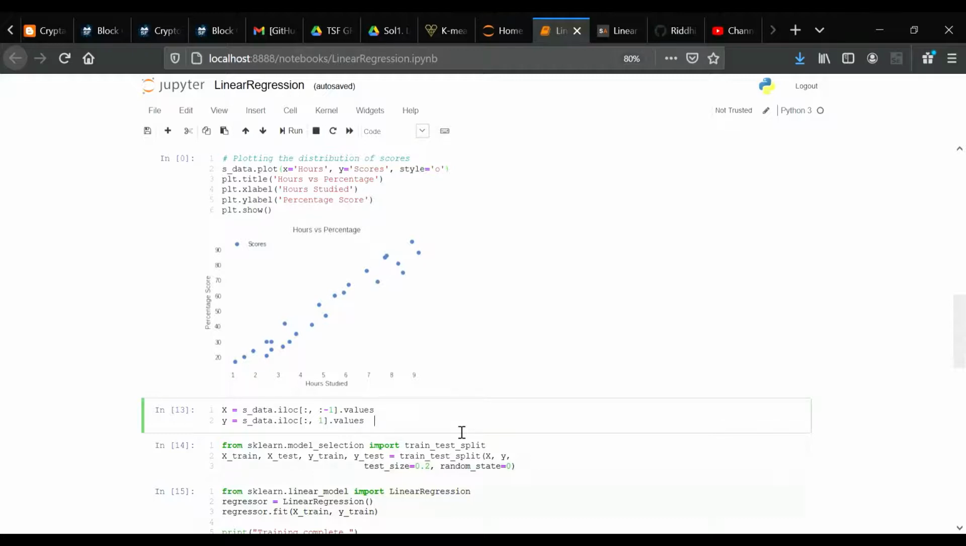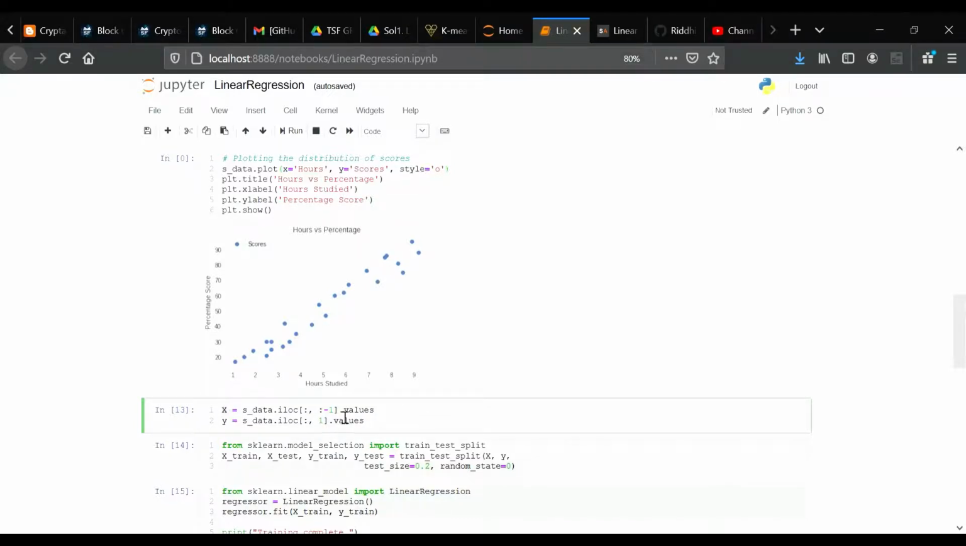In our data set, we only have two columns. We want to predict the percentage score depending upon the hours studied. Therefore, our attribute set will consist of the hours column and the labels will be the scores column. To extract the attributes and labels, we execute the following script here. The attributes are stored in the X variable.